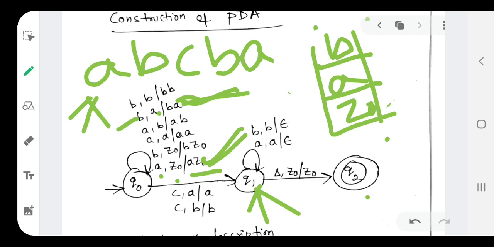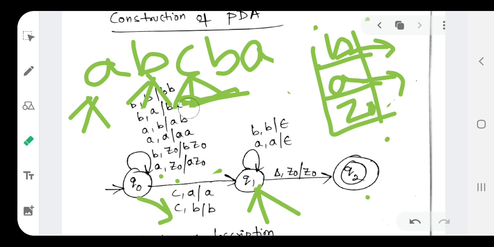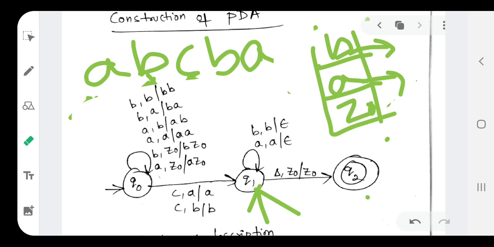For this particular string, we are using only these two transitions. Now, after reading input symbol C, whatever symbol is on the top of the stack, either B or A, we are not performing any operation. We will just leave it as it is. If A is on the top of the stack, we will leave that A as A. If B is on the top of the stack, we will leave that B as B. We are not performing any operation.